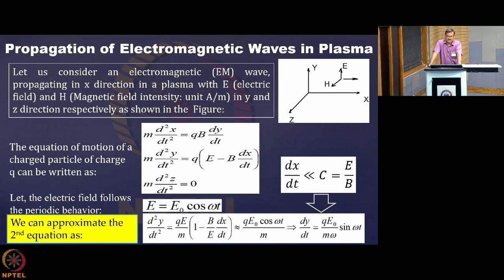In the y component, B into dx/dt is contributing, and in the z direction there is nothing.